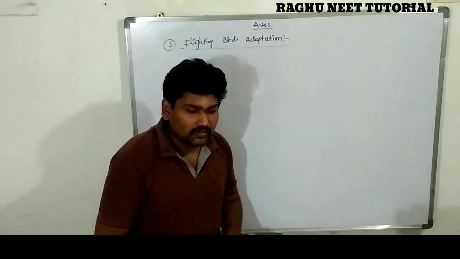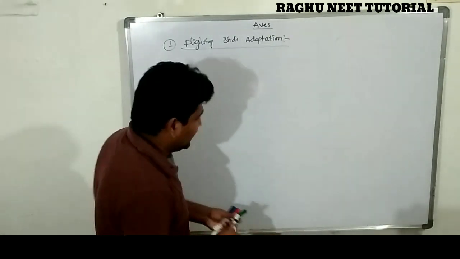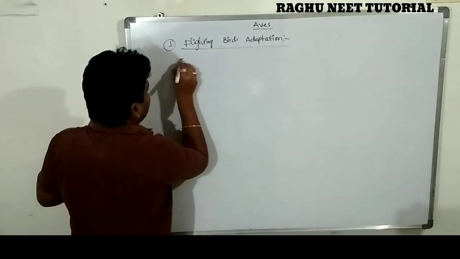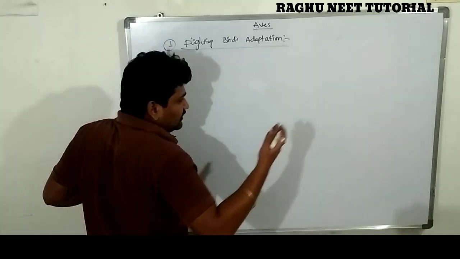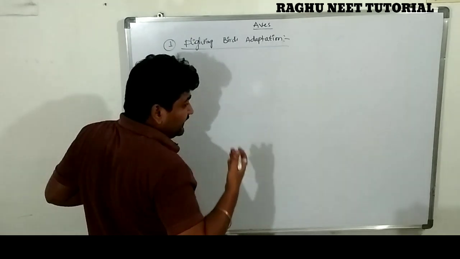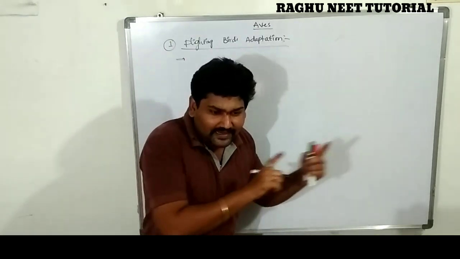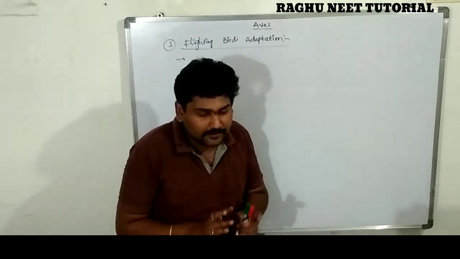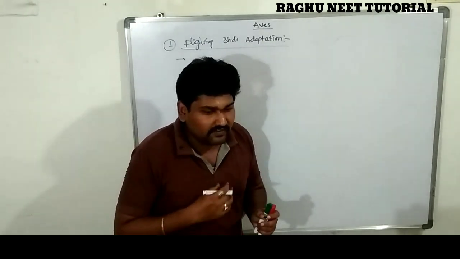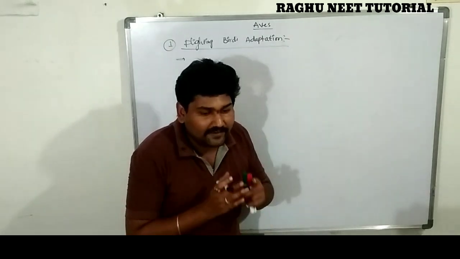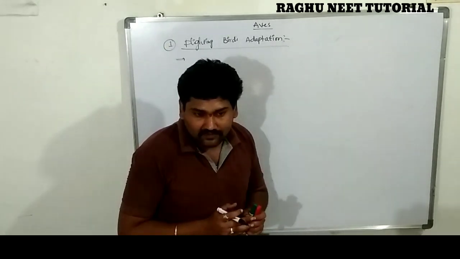Are you clear? So the flying adaptation is one of the characters of the flying birds. Adaptation is nothing but the organisms developing a particular character for surviving in a particular environmental condition. Compare the polar bear with the normal bear. The polar bear has a huge amount of hair. So it is one of the adaptive characters to protect their body from the cold.